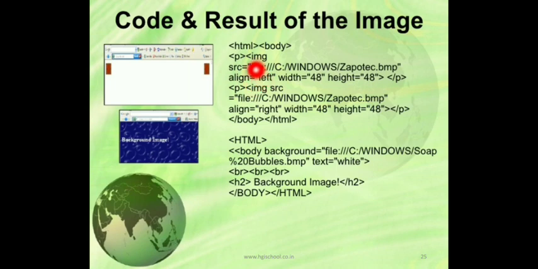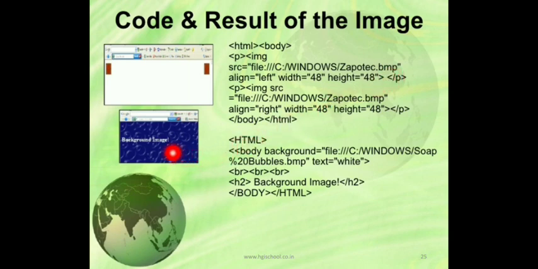For that you don't have to write anything. If your image is in the same place, then you have to write only the image name with extension. But if your file is somewhere else, like this file is in the C drive in the Windows folder, there is a file zapotec.bmp. Got it?